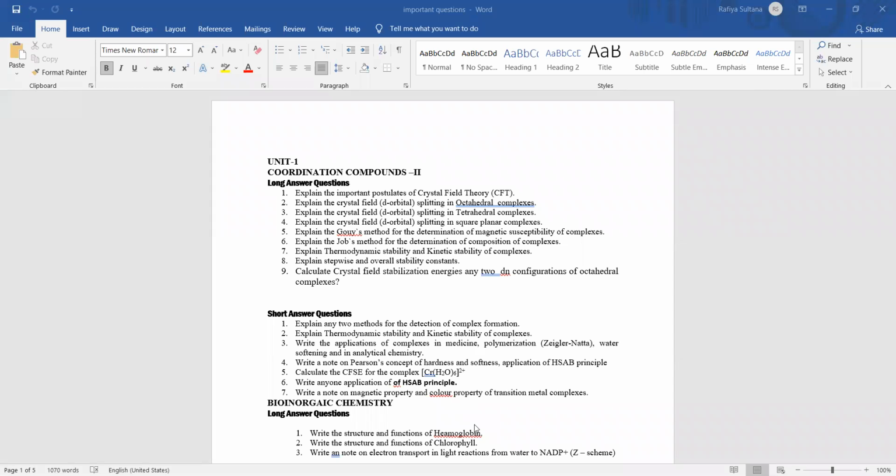So these are the semester 4 important questions. See the first unit. First unit is coordination compounds and bioinorganic chemistry. I want you to note down the most important questions. The most expected questions from the unit are crystal field splitting in octahedral complex, tetrahedral complex, and square planar complex.